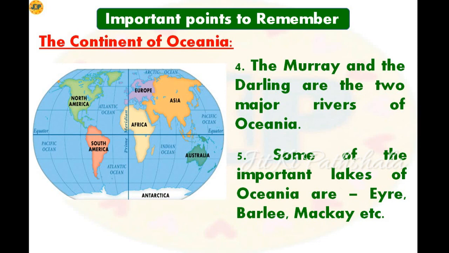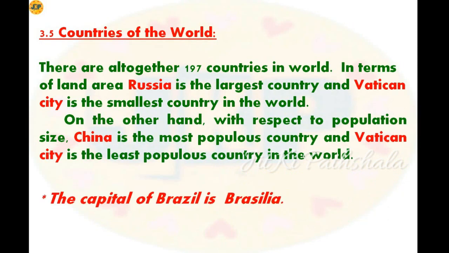Now let's see the next topic, that is 3.5 countries of the world. There are many countries in the world and the names of those countries are also given in your book, but here we will discuss only those topics which are very important for your exam. So let's see some of the important things from countries of the world.